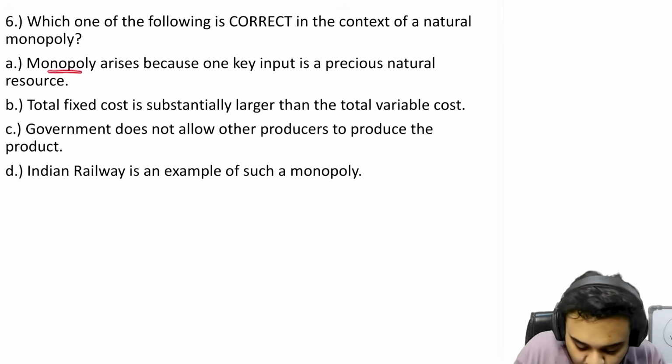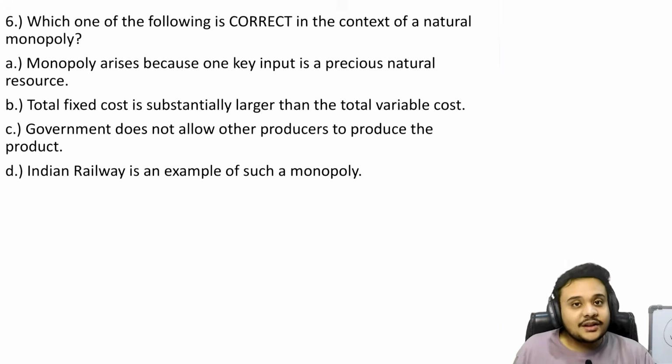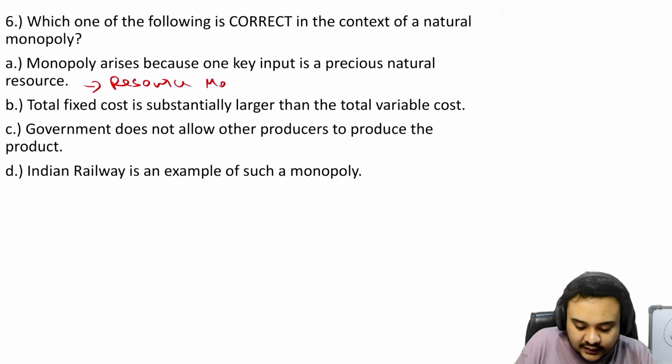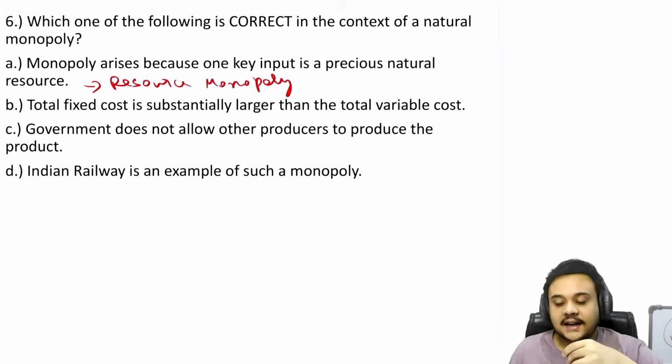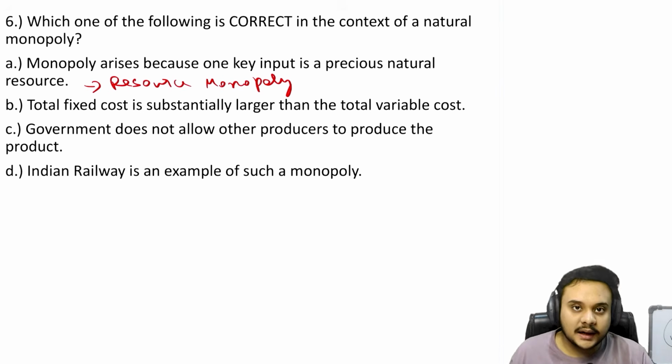So the first one says that monopoly arises because one key input is a precious natural resource. Even though this is not false, technically this is correct, but we are talking about a natural monopoly. This is called a resource monopoly. This is also a different kind of monopoly. For example, if you talk about China, you will see very often in the news that there are some rare earth elements that are being mined by China and only China right now. So China has a monopoly in that resource, but that is not a natural monopoly, right? That is not because of the nature of the industry, that is because of a geographical location. So that is called a resource monopoly.